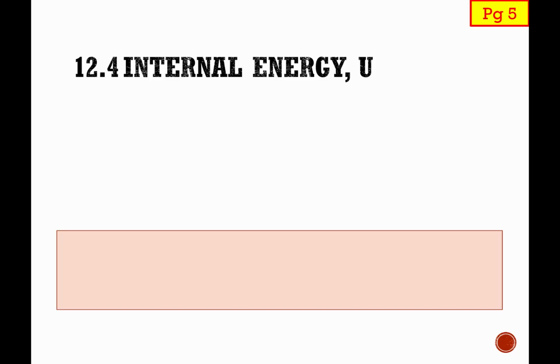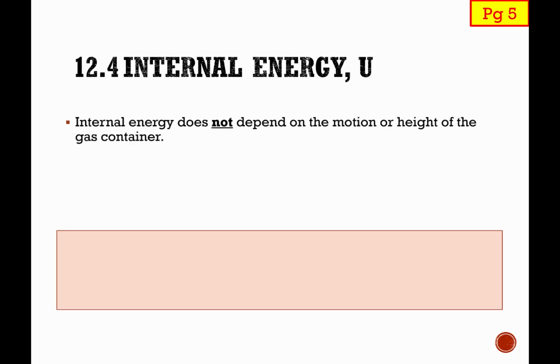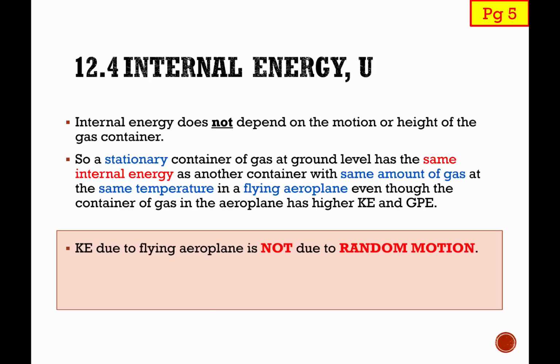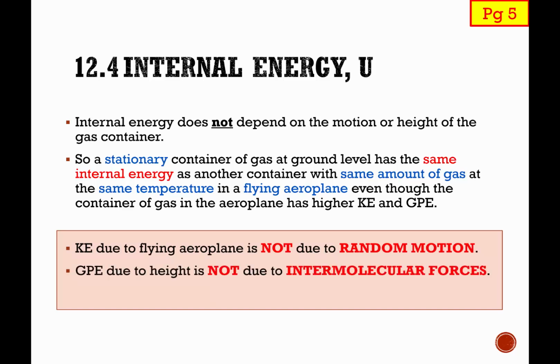And to emphasize things that we have already emphasized before, internal energy is not dependent on the motion or height of the gas container. It is only dependent on the gas molecules, nothing to do with the gas container. So if I have a stationary gas container at ground level, the internal energy of the gas contained should be exactly the same as another container with the same amount of gas at the same temperature in a flying aeroplane, because the internal energy does not depend on any KE due to non-random motion. The internal energy does not depend on any potential energy other than that due to intermolecular forces.